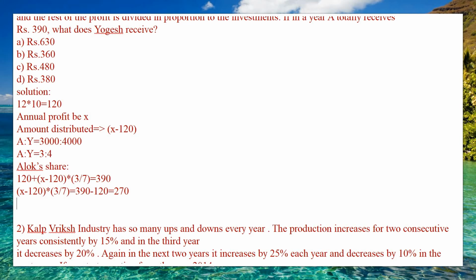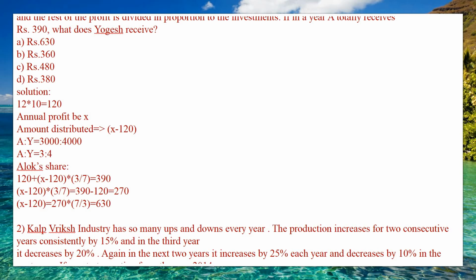So X minus 120 is equal to 270, and the 3 by 7 going to the right-hand side becomes 7 divided by 3. So 270 into 7 divided by 3: 3 nines are 27, so it will be 90. Then 90 into 7: 9 sevens are 63, which is equal to 630, the amount distributed.